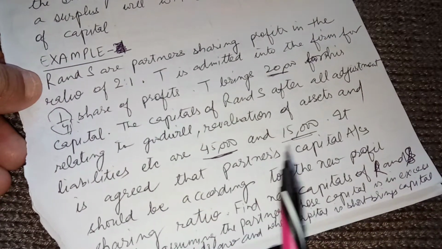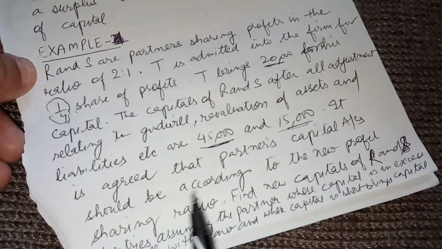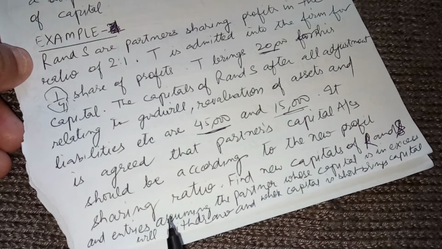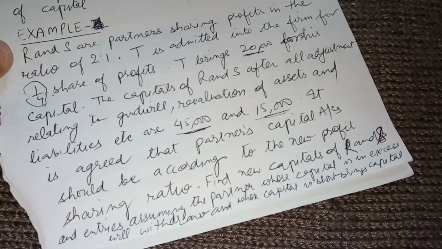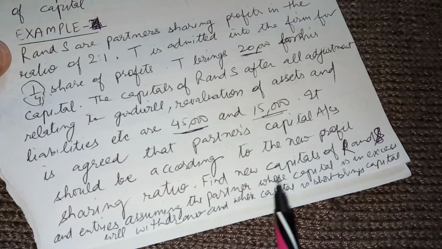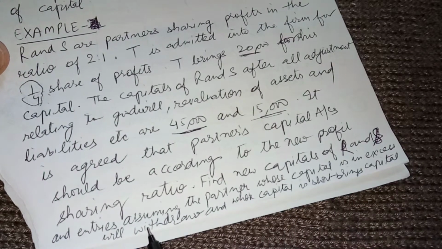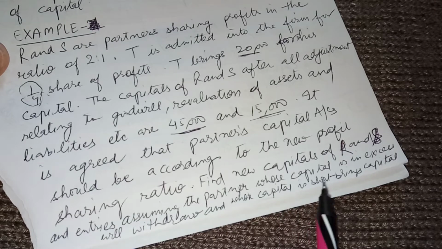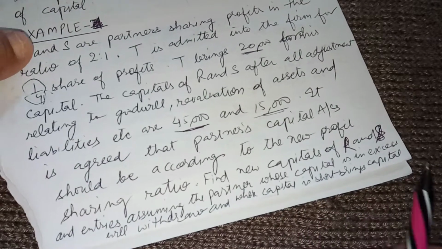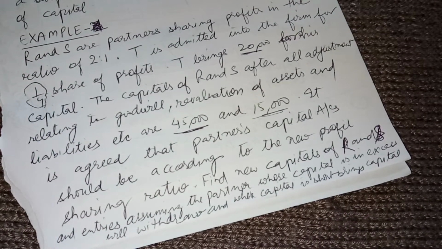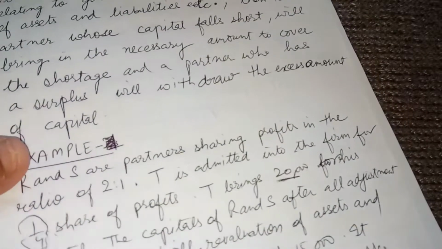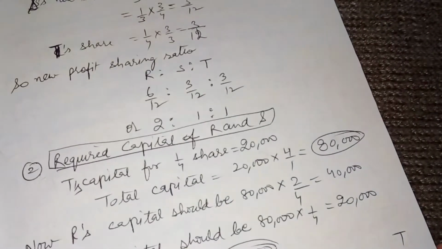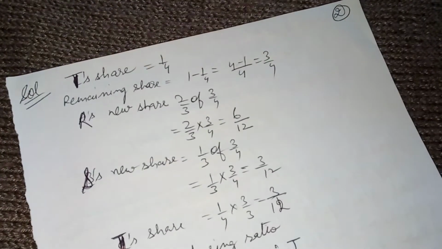It is agreed that the partners' capital accounts should be according to the new profit sharing ratio. Now find the new capitals of R and S, and the entries, assuming the partner whose capital is in excess will withdraw and the partner whose capital is in short will bring the capital. So these are the basic adjustments. Sometimes they come when the full question of revaluation is there in the exam. So let us check the solution.